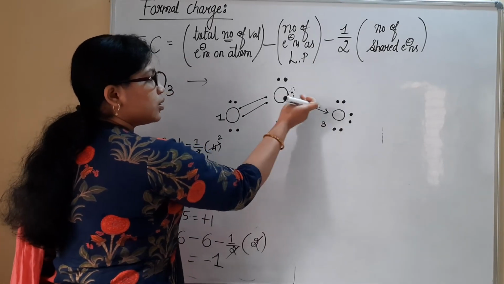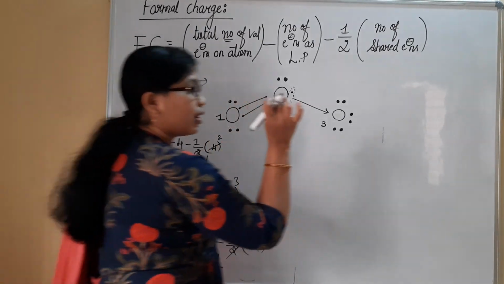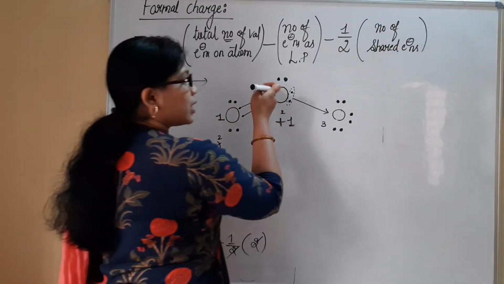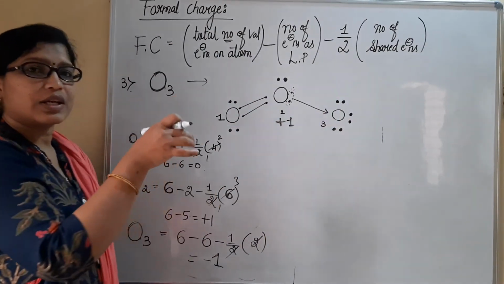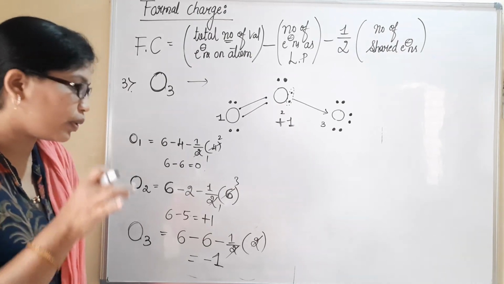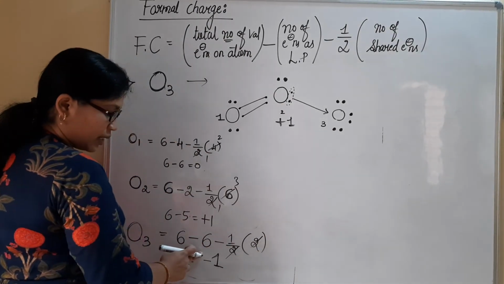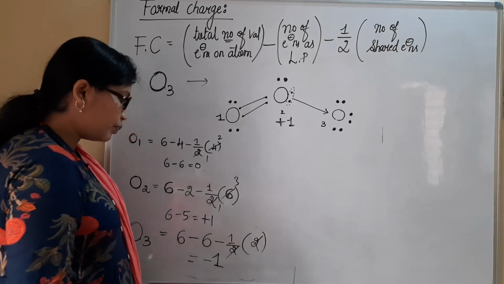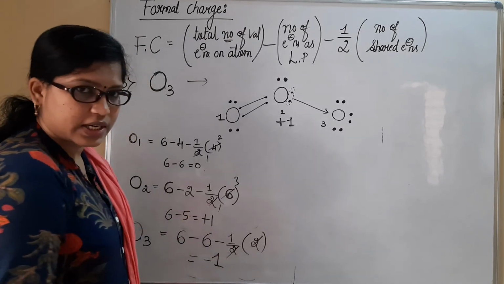Then this oxygen has taken 2 electrons. Only those 2 electrons are considered for this oxygen atom, but not for this other oxygen atom. From this oxygen they are completely given. It has taken them, and they act as shared because it is present through a dative bond. So we will be considering minus 2. 6 minus 6, half into 2 if you consider, it will be 2 goes, 6 minus 6 goes, minus 1 charge comes.